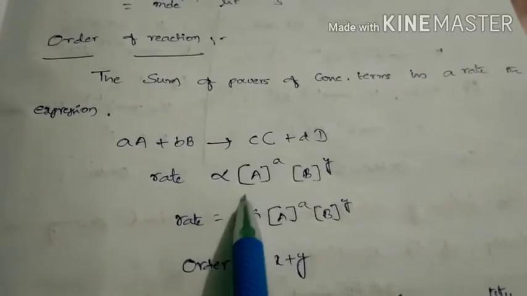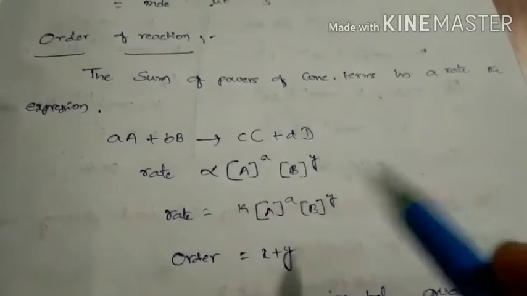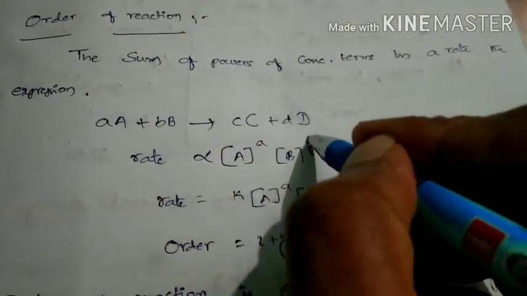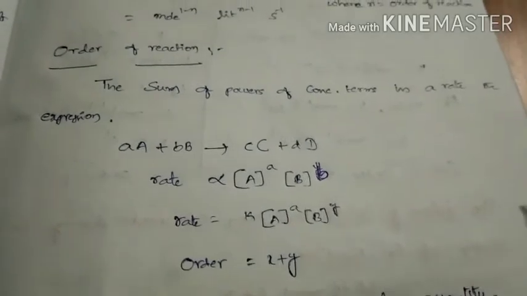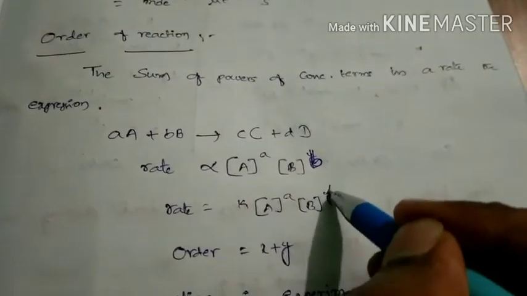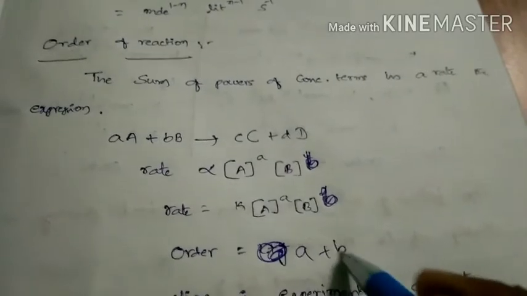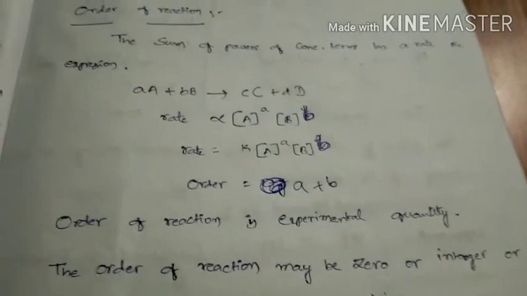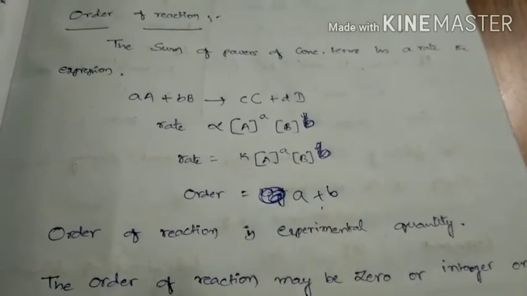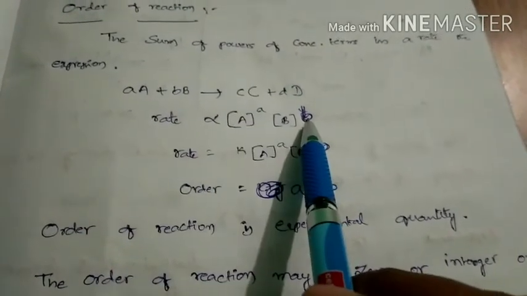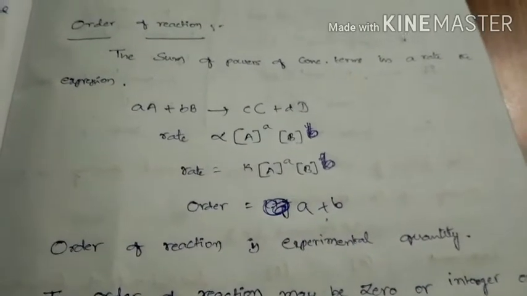So the rate is proportional to capital A power small a into capital B power small b. If the power here is also small b, then what is the order? The order is a plus b. That means the sum of the powers of concentrations, a plus b, is called the order of reaction.